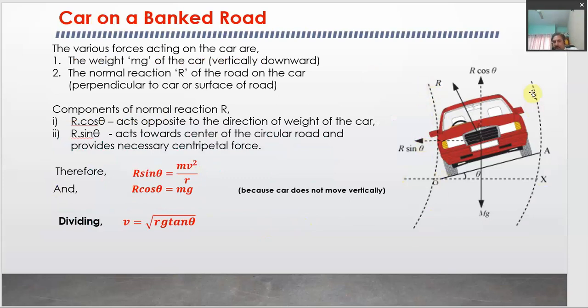It is the road, right? There will be some radius of this circular track, which we can take as small r, right? So the car is moving on this road. So this is the position of the road now. It is not leveled, but it is tilted, or we can say banked by some angle theta. This is the banking angle.